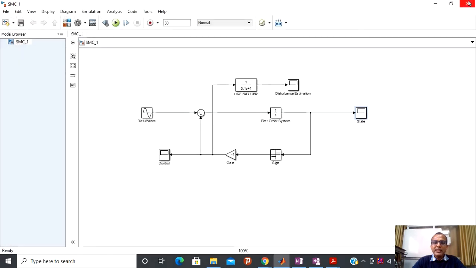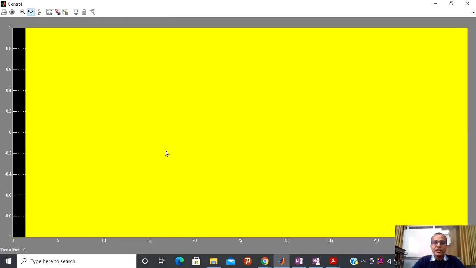Now let us see the behavior of the control action. You can see here, due to the on-off action, this whole thing appears. What is the color of this? Perhaps it is yellow or green. Actually I am not able to identify the color, so I asked. Okay, yellow. After some time you can see it is switching from +1 to -1. So the same kind of graph, the control action, comes into the picture.